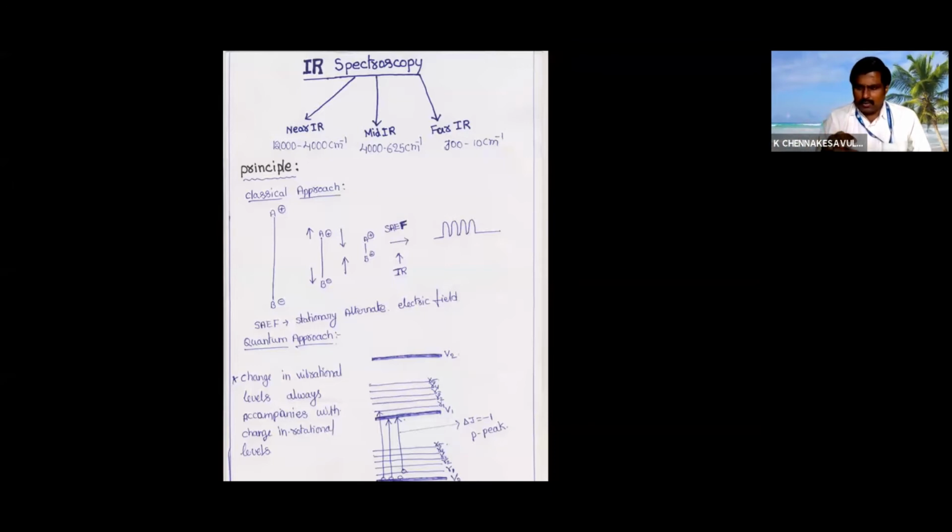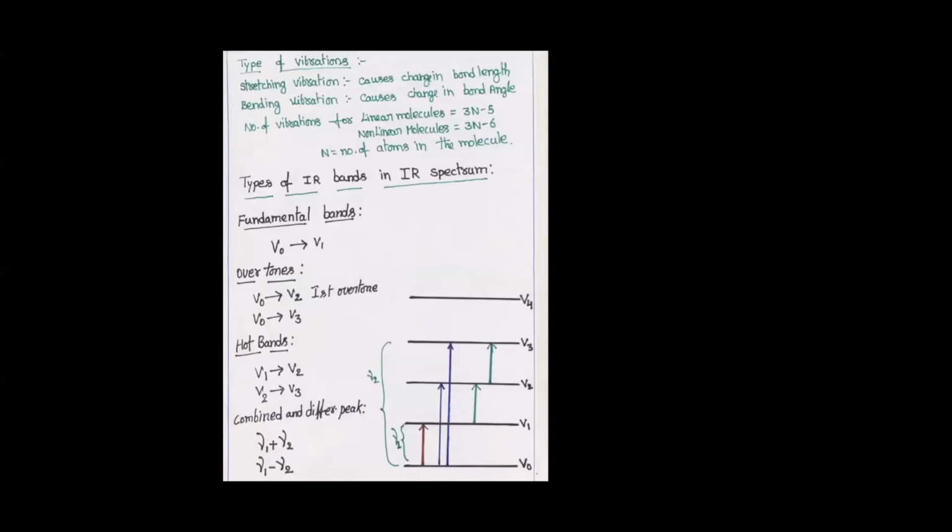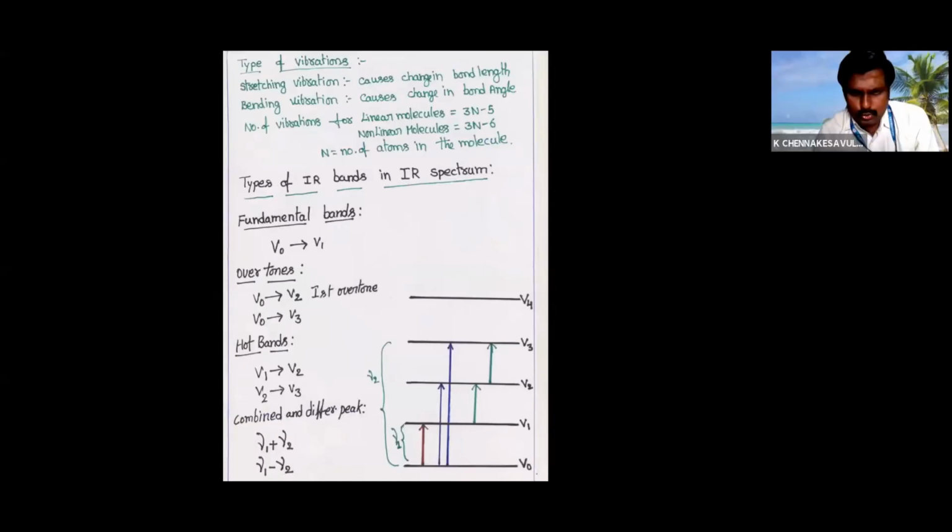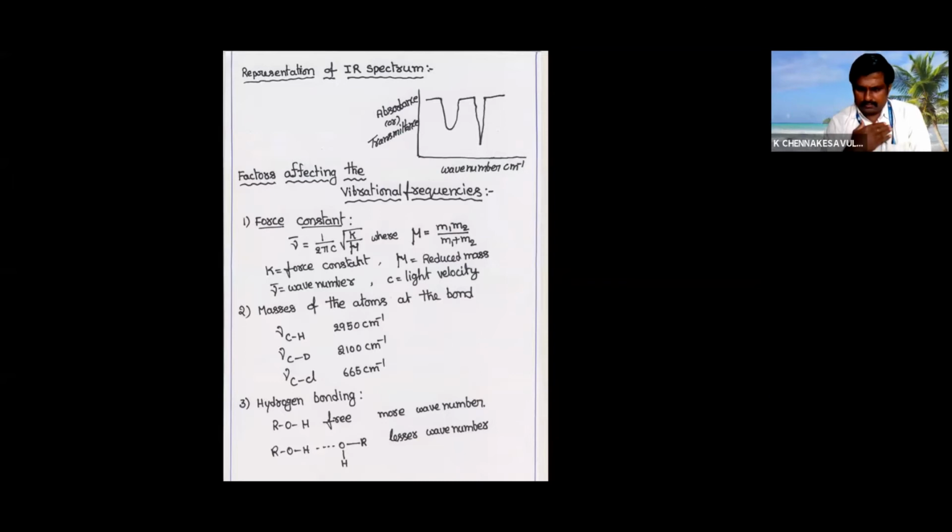If the number of bonds, or electrons, is more, the SAEF strength will be more. If the SAEF strength is more, it will absorb more IR radiation. With respect to these two approaches, we can explain IR spectroscopy. Based on that, we can proceed with today's lecture.